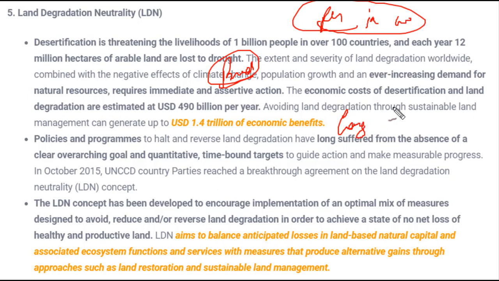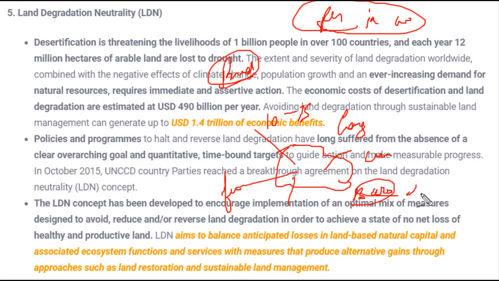For example, a farmer has a small piece of land, and if in order to increase its productivity, chemical fertilizers or chemical pesticides and insecticides are used in huge amounts, this will gradually reduce the fertility of this piece of land, and after 10 to 15 years this land will convert into barren land or a desert.